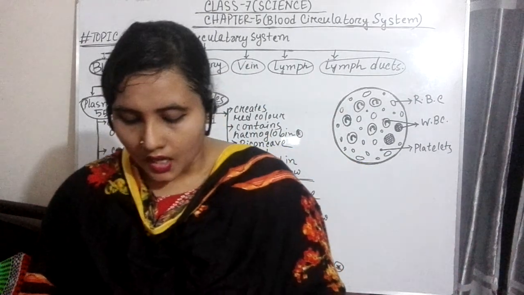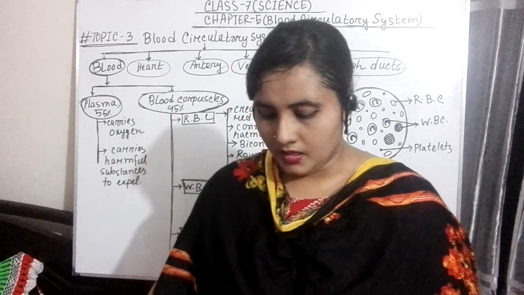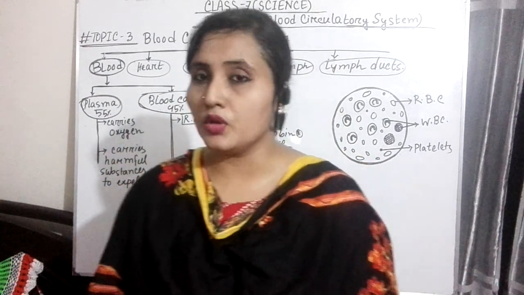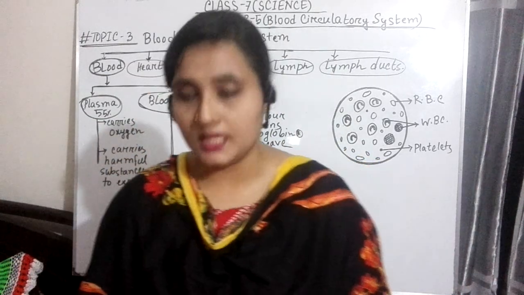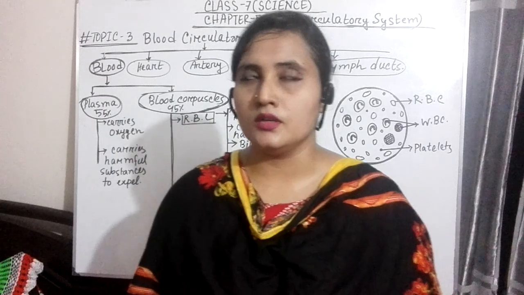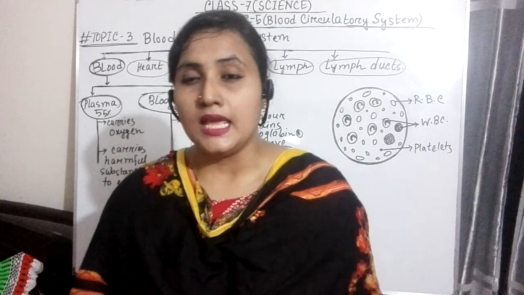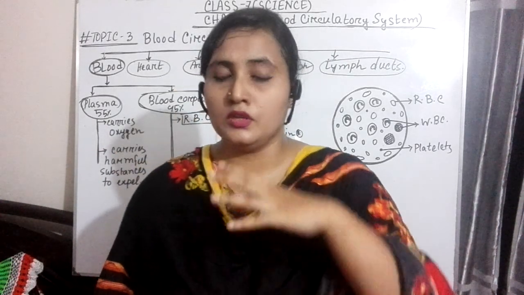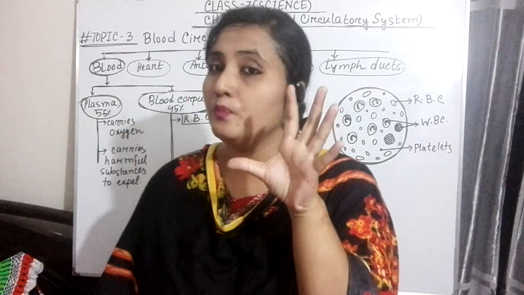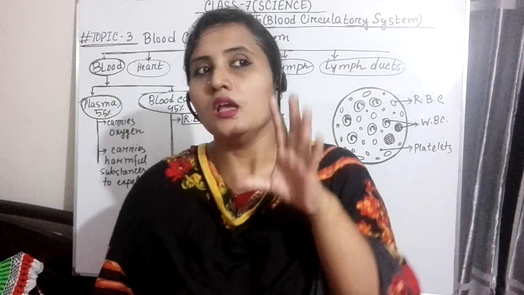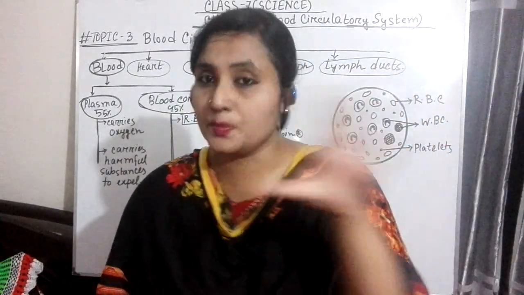By the way, if you have seen one bag of blood, you will see that blood has two portions. If you keep one bag of blood at rest, you will find that two parts of blood are separated.